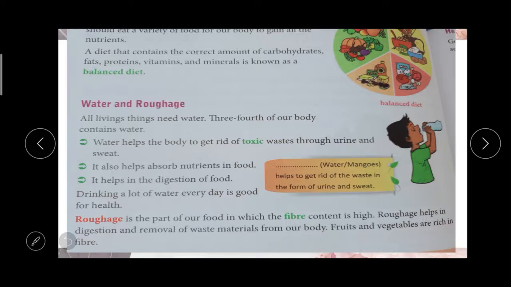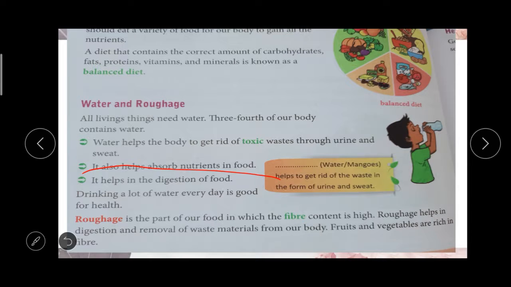Water helps our body to get rid of waste. It helps us remove waste products from our blood through urine and sweat. Then, second, it helps to absorb the nutrients in the food. It also helps in the digestion of the food.